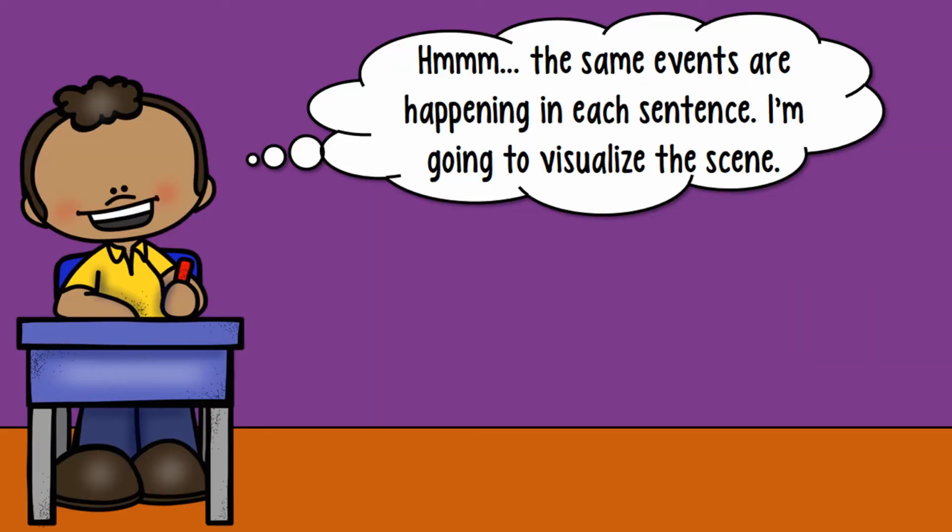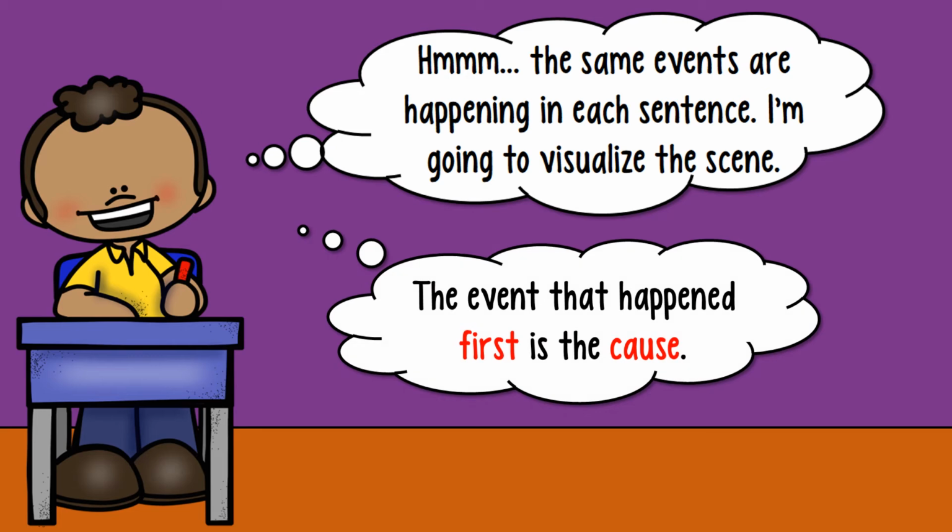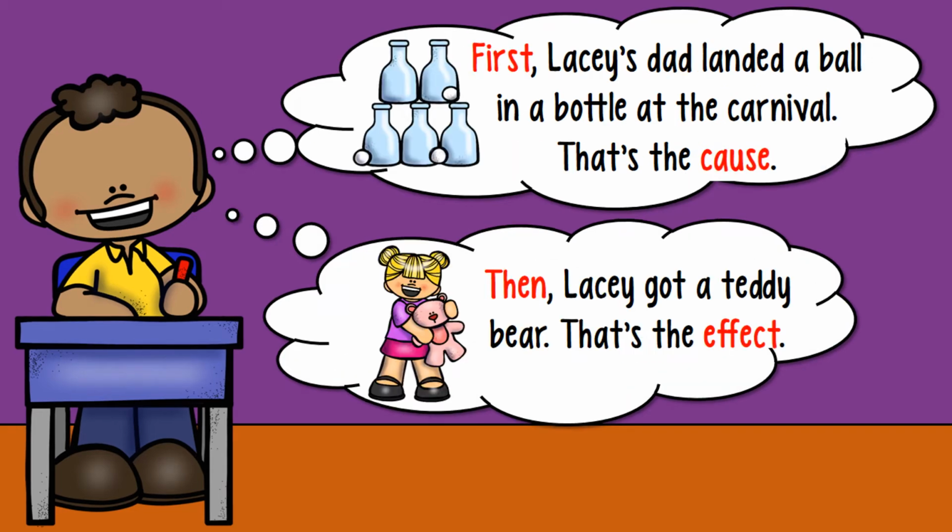Well, the same events are happening in each sentence. I'm going to visualize the scene. The event that happened first is the cause. So first, Lacey's dad landed a ball in a bottle at the carnival. So that's the cause.